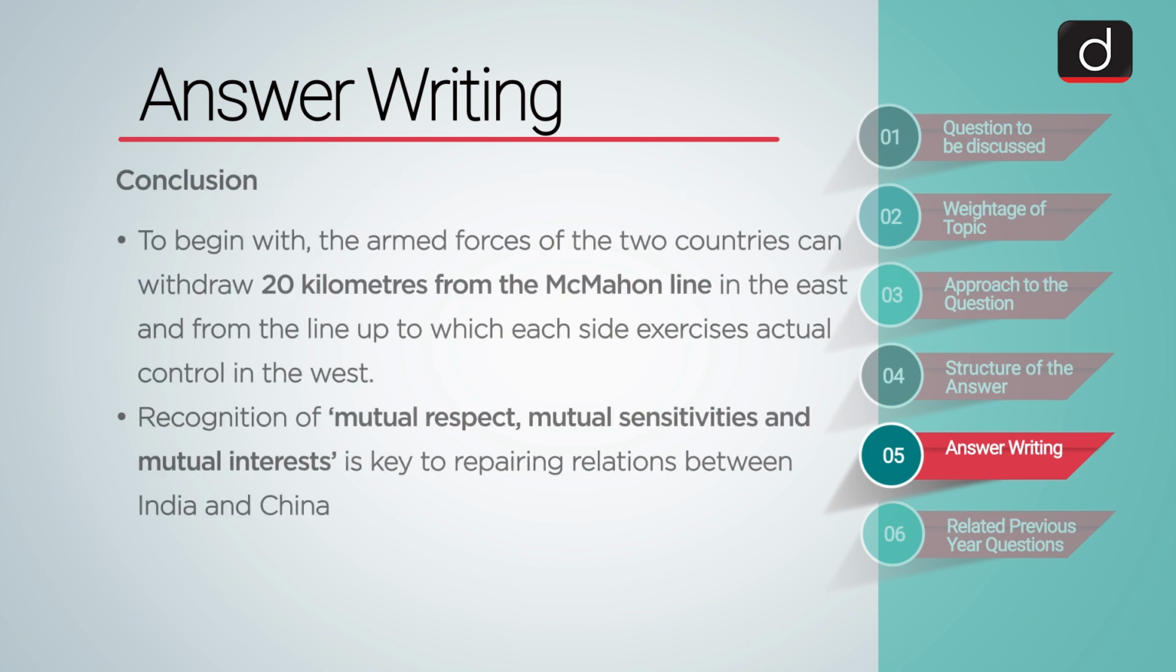Shifting to the last part of our answer, the conclusion. South Asia is considered the least integrated neighborhood. India and China, being the major powers in the region, can show a way forward by an efficient resolution of their border dispute.